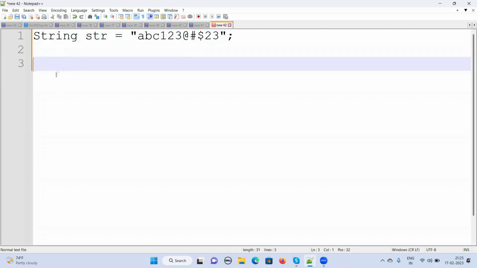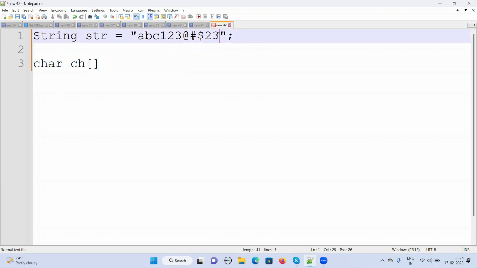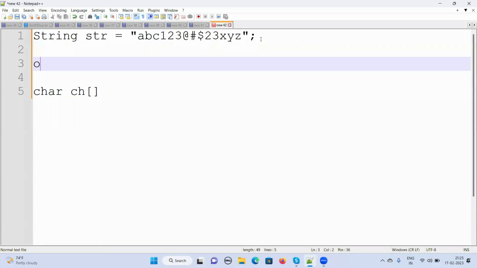Yeah, right. And take one more thing, keep XYZ at the end. Alphabets are there. Now I want you to separate alphabets, numbers, and special characters.